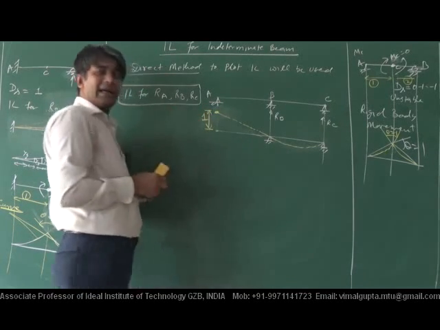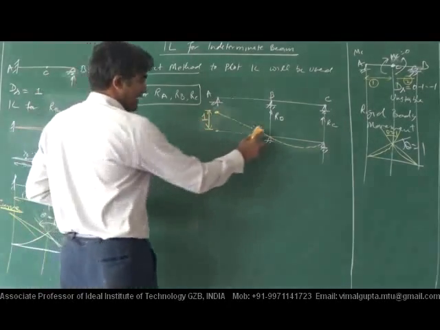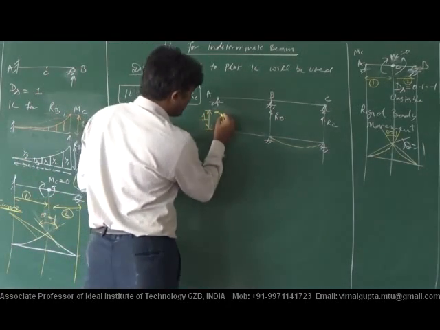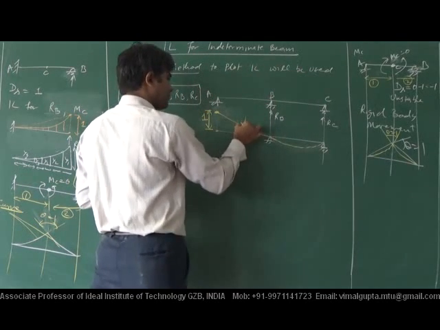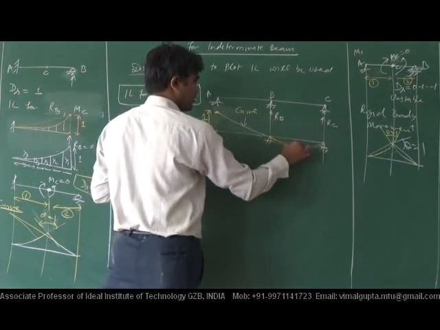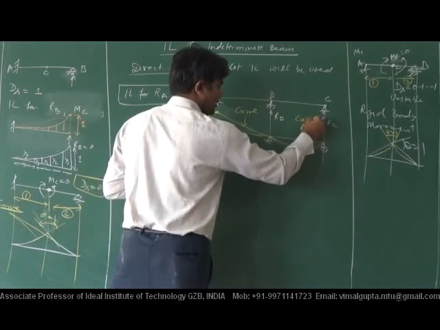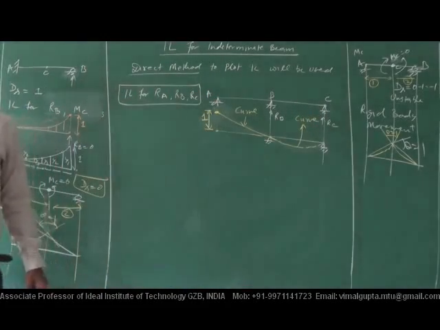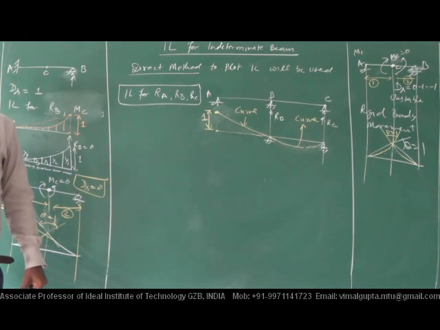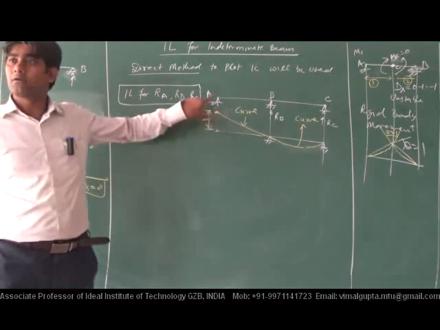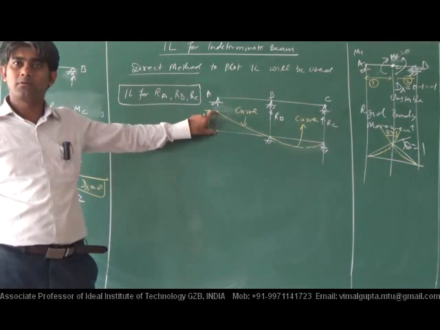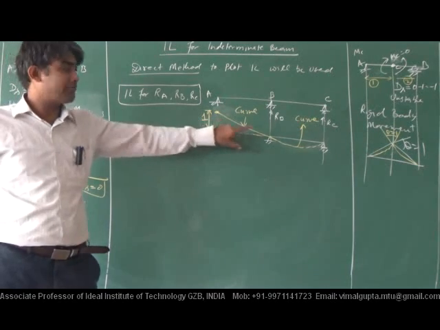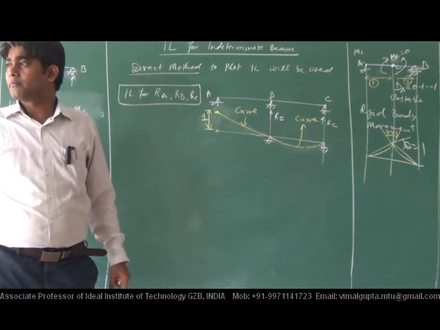If unit displacement has to be provided, then it will not be a straight line, it will be a parabolic curve. Clear to everybody? It will have curve. Unit displacement will be there, no problem, but it will have that way.